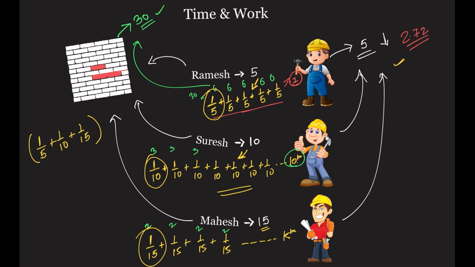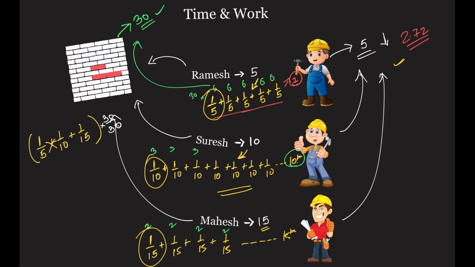Let's just solve this. I'll solve this by the LCM method. What is the LCM of these 3? I'll say it will be 30. So multiply and divide this by 30. Okay, this is just one way to solve this. You can simply cross multiply and reach the answer, but I'm just solving by the LCM method.